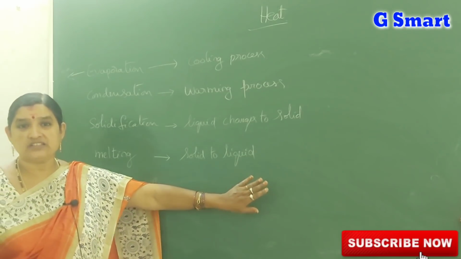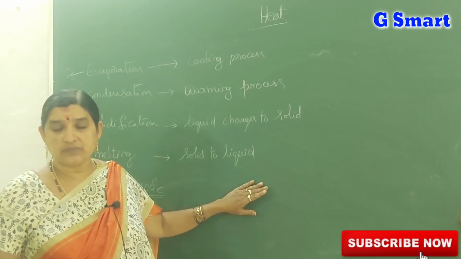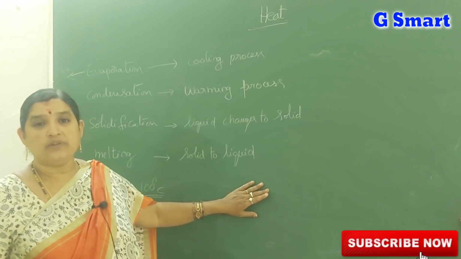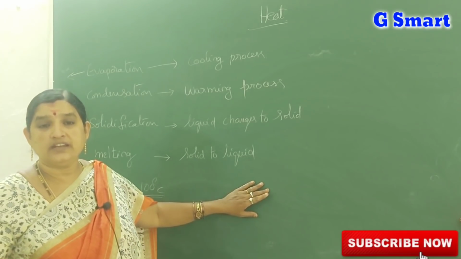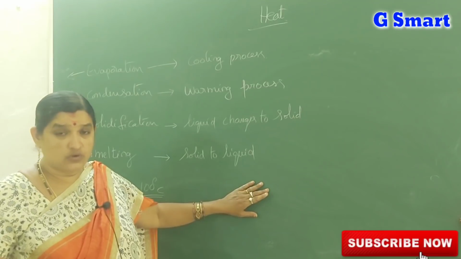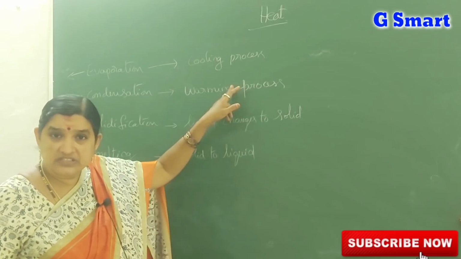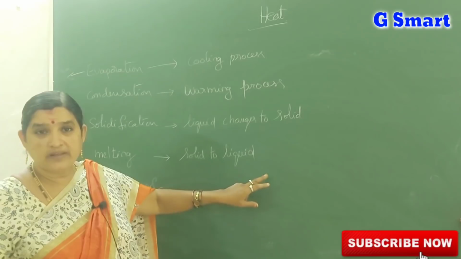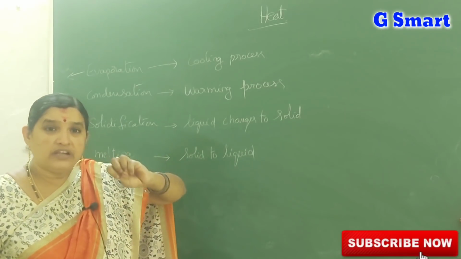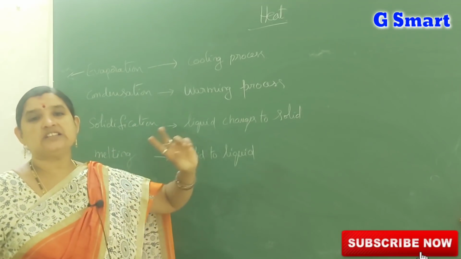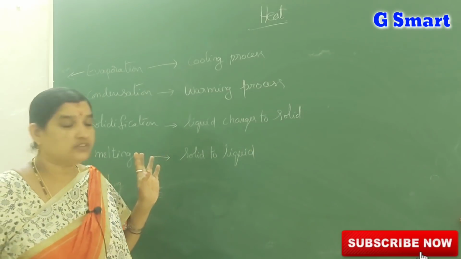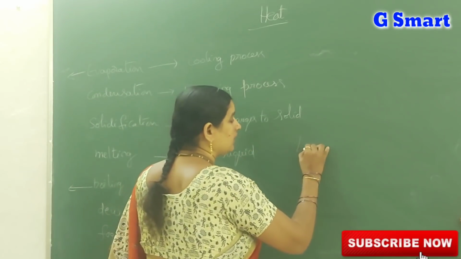Temperature remains constant till all the ice becomes water. So what happens to the heat energy we are giving? There is no temperature rise in the ice. The total energy is completely used to change the state of the ice to water. That is called latent heat of fusion.